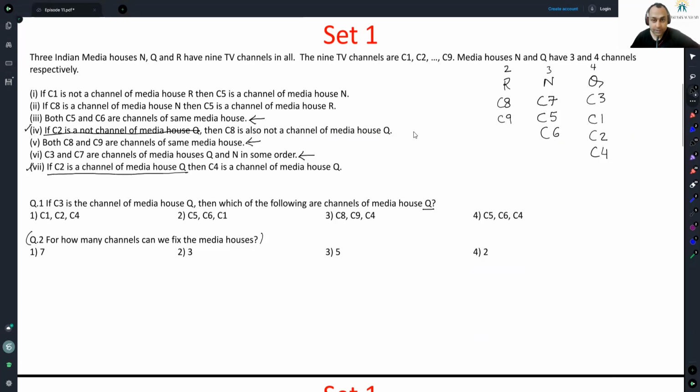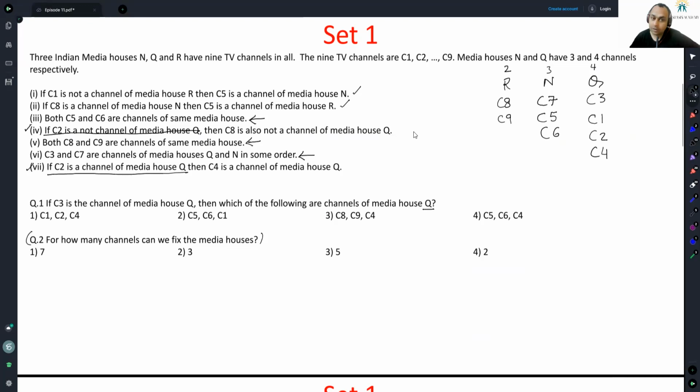First condition is met. Yes. Second condition, if C8 is a channel of media house N: this condition is met because the first part is not holding true. C5, C6 together, yes. C2 is not a channel of media house Q, but C8 is also not a channel, so this condition is also met. Both C8 and C9 are channels of the same media house R, yes, valid. C3, C7 are channels of Q and N in some order, yes, valid.